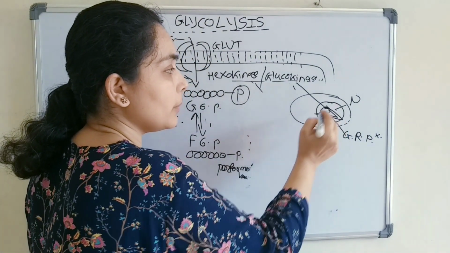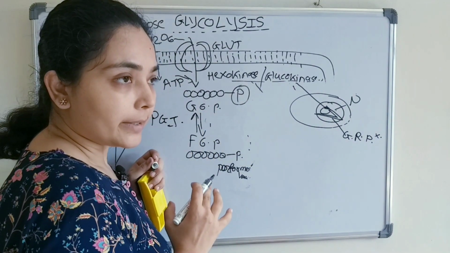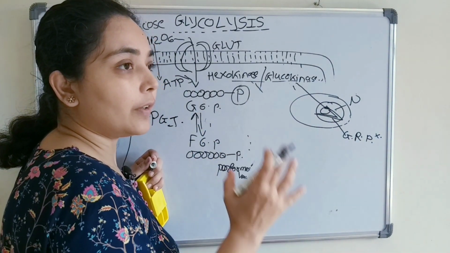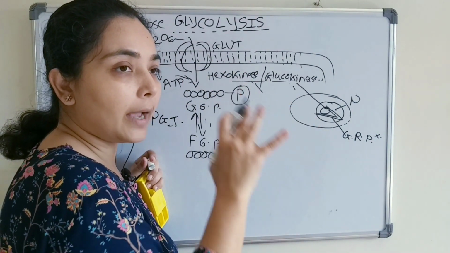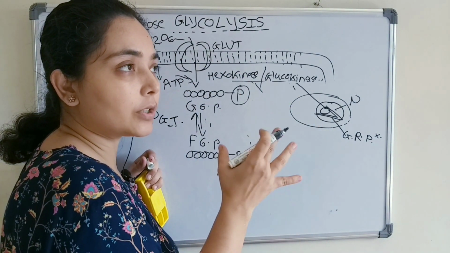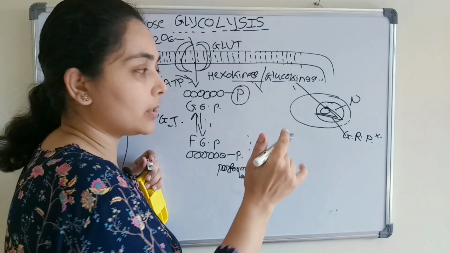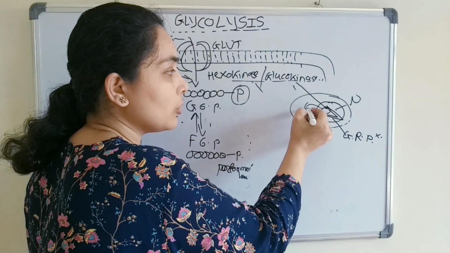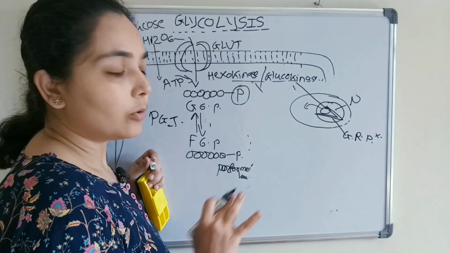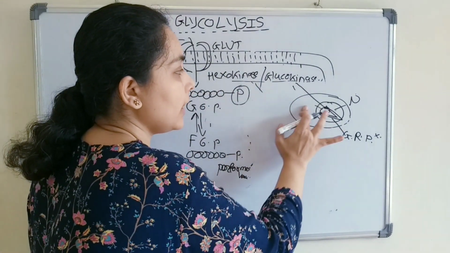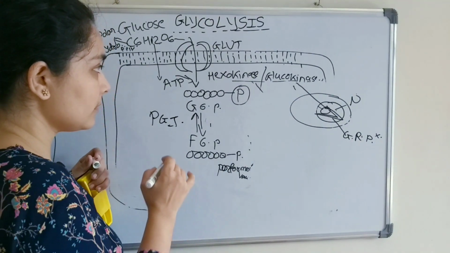So glucokinase will be stored in the nucleus, and when it is required, when the signals reach that the cell has a high glucose, or the body has a high glucose concentration, or the liver has a high glucose concentration, only then it will come out of the cell, it will phosphorylate, and again it will go back to its place. So let us see how it will happen.